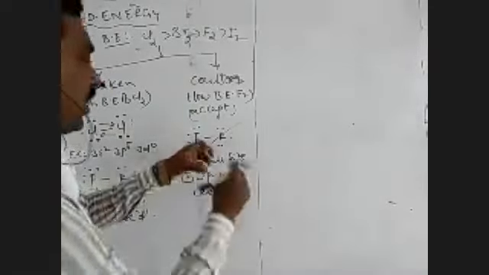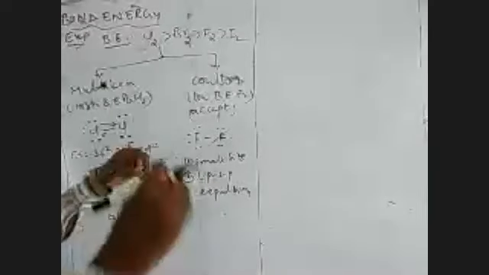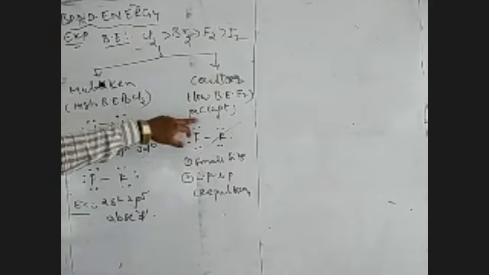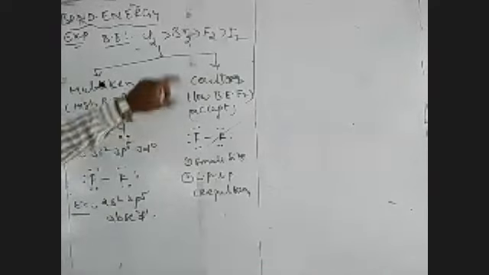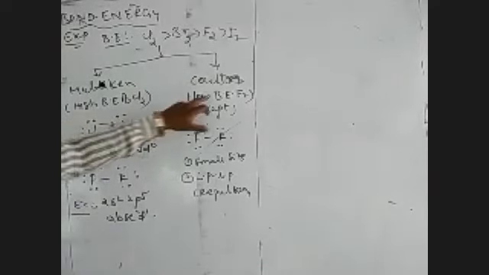Due to the repulsion, the bonded atoms are pushed far away from each other, so the bond is weakened. Therefore, bond energy decreases. That is the Coulson explanation. Of the Mulliken and Coulson explanations, the Coulson explanation is the acceptable theory that indicates the reason for the low bond energy of F2. Mulliken theory explains the high bond energy of Cl2, but Coulson theory is more acceptable than Mulliken theory.